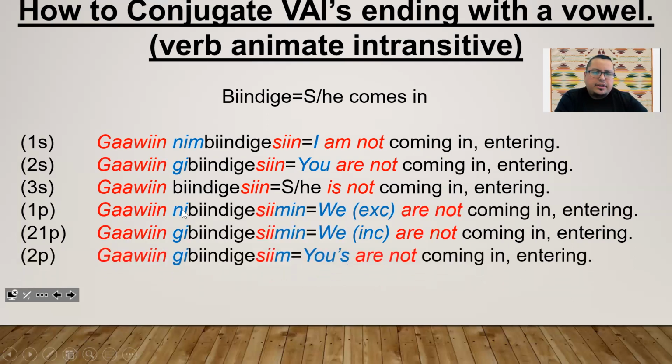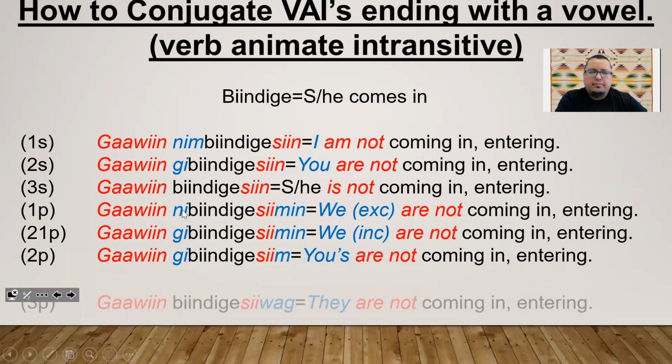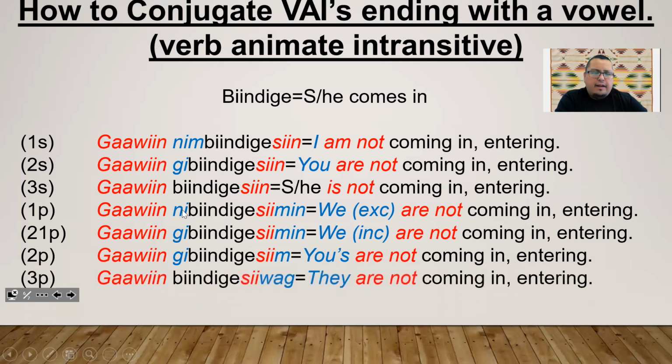Second person plural, yous or you all: gawin biindigesim. Yous are not coming in, or you all are not entering. And our last one, we have third person plural talking about they: gawin biindigesiwag. They are not coming in or entering.